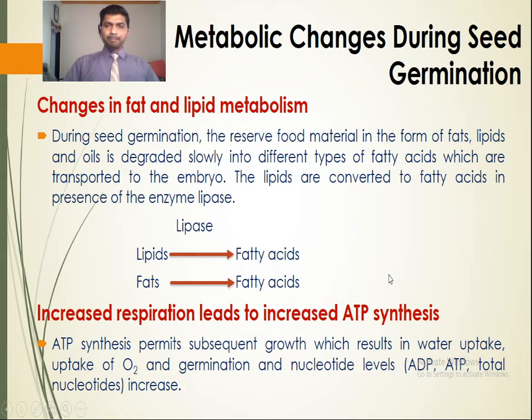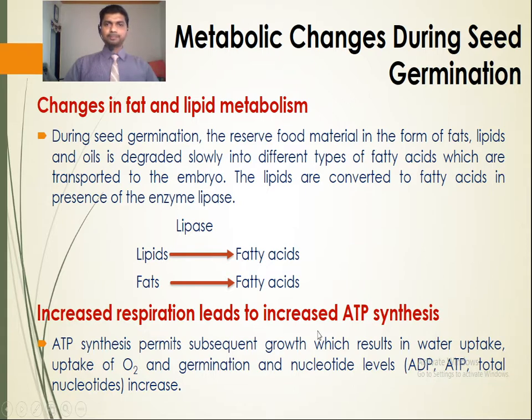The breakdown of reserve food material like carbohydrates, proteins, fats and lipids into simpler products is only for the synthesis of ATP. ATP is synthesized by the process of respiration utilizing carbohydrates, proteins, fats and lipids, and these ATPs are utilized for the process of germination.